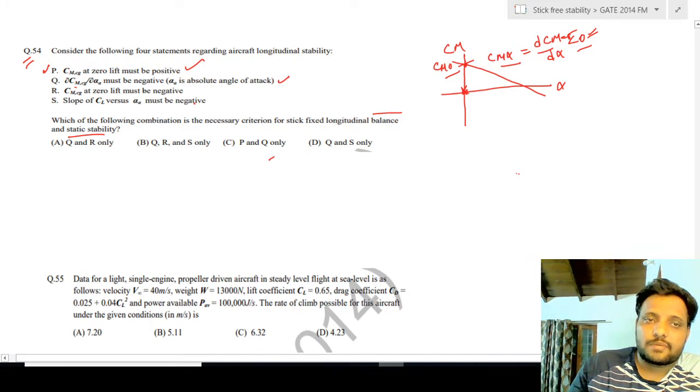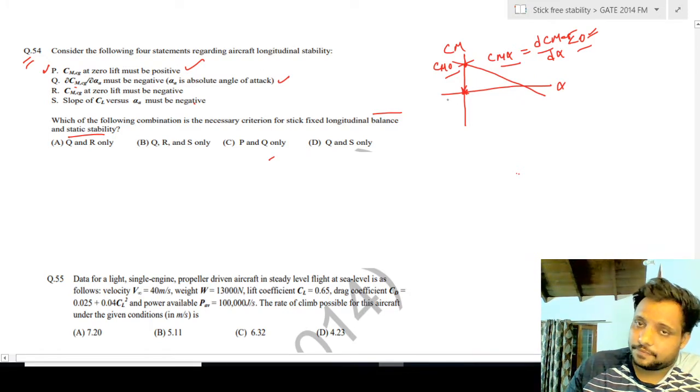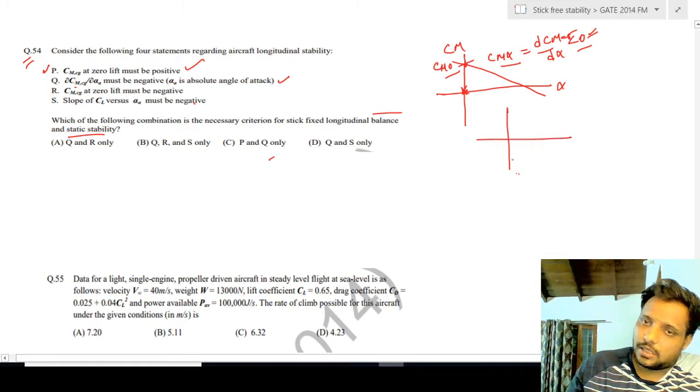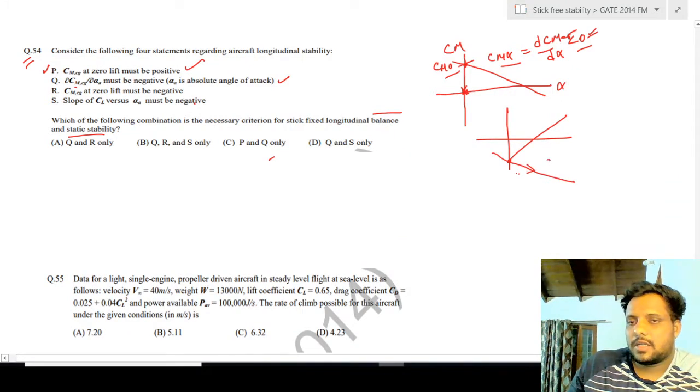CMCG at zero lift must be negative. That means either it can be like this or it can be like this. So if it is like this, then static stability is there, but Cm naught is less than 0.